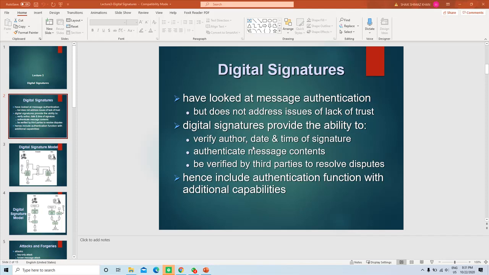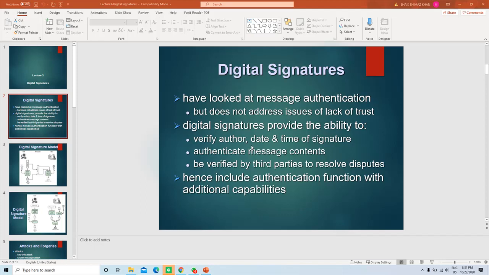When the receiver is communicating with the sender, the receiver has to ensure that it is actually communicating with the genuine party. To confirm that, some sort of security mechanism is needed. That mechanism is provided by the digital signature.